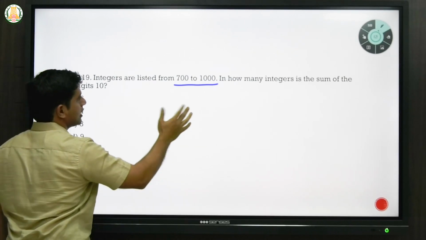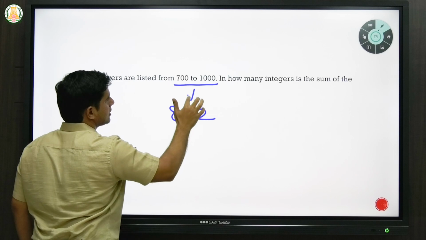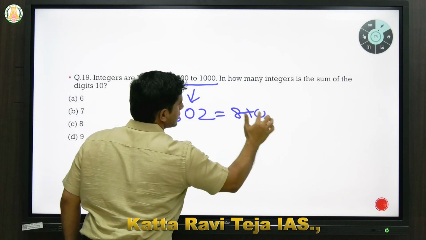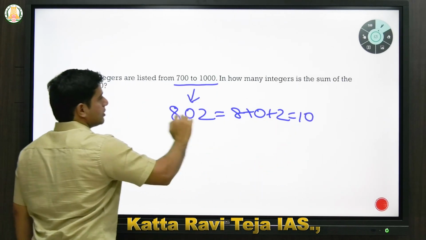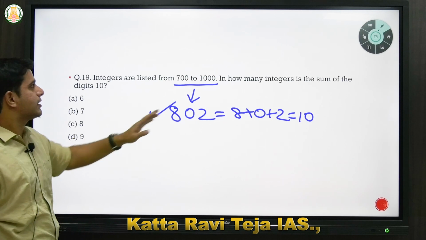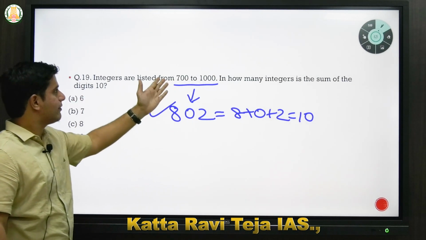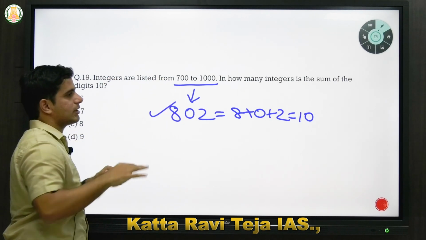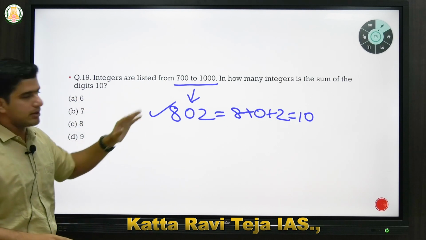So let's say if you take a random number like 802, which is falling in this range, the sum of the digits is 8 plus 0 plus 2, and that is 10. So this is one of those numbers. He's asking how many such numbers are there. In every such example where a range is given and it asks about a condition on the 3-digit number, we can start from an ascending order.